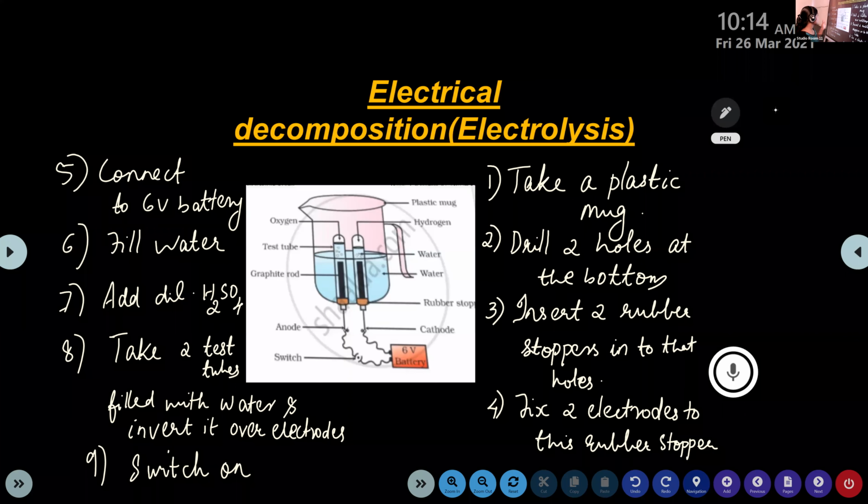Then after that, we fill this mug with water until these 2 electrodes are completely immersed in the water. Then we add dilute sulfuric acid to make it more conducting. Then we take 2 test tubes filled with water and invert them over these 2 electrodes, and then we switch on the current. This is the procedure for the electrolysis process or electrical decomposition.